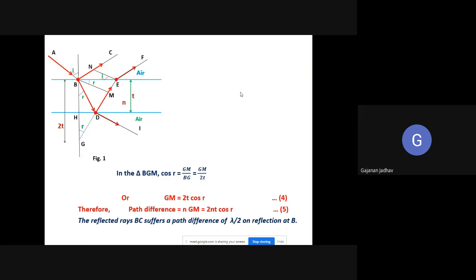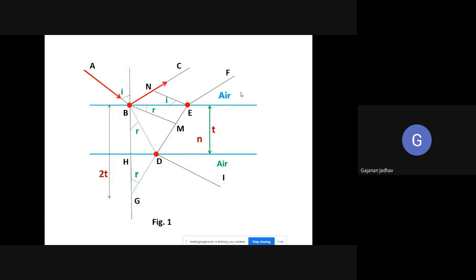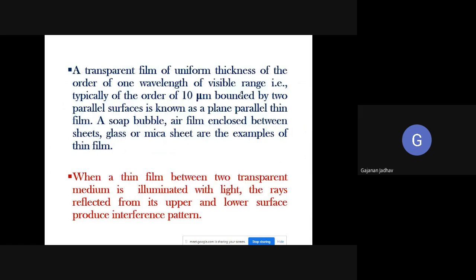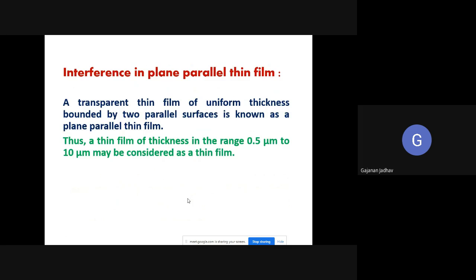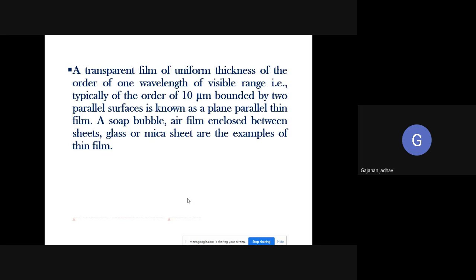Interference at the beginning only. What I told you for the interference. What is the important thing here? When a thin film between two transparent media is illuminated with white light, the rays reflected from its upper and lower surface produce an interference pattern. This was the first thing which we have discussed.